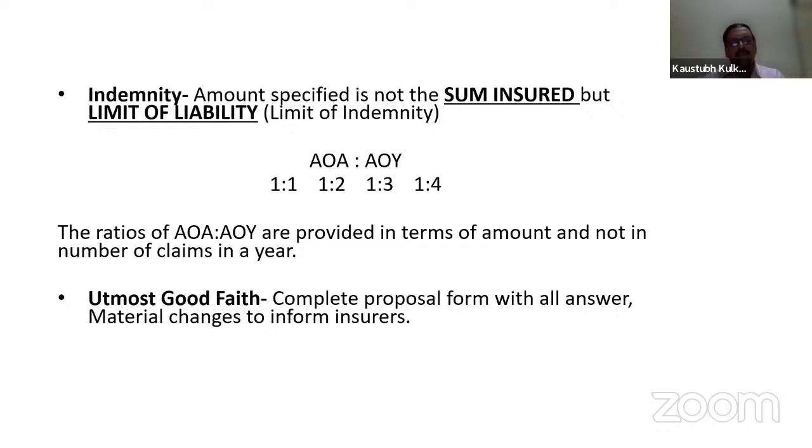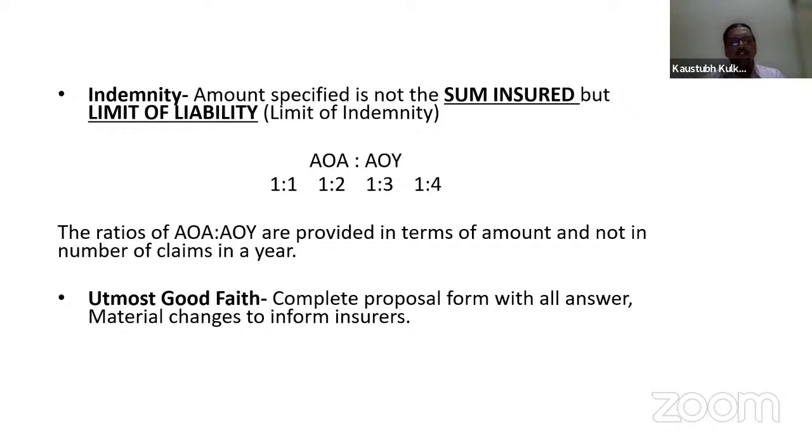I will take another example wherein there is a liability of say 12 lakhs. There is an accident and the liability to the insured comes to 12 lakhs. How much of the compensation or liability claim will be paid to the insured? From the insurance company, 10 lakhs will be paid. But once this 10 lakhs is paid, since he has taken the ratio of 1:1, the policy is now over. There will not be any compensation paid for any liability claim during the currency of the policy from then onward. So this is one simple example for AOA to AOI 1:1.